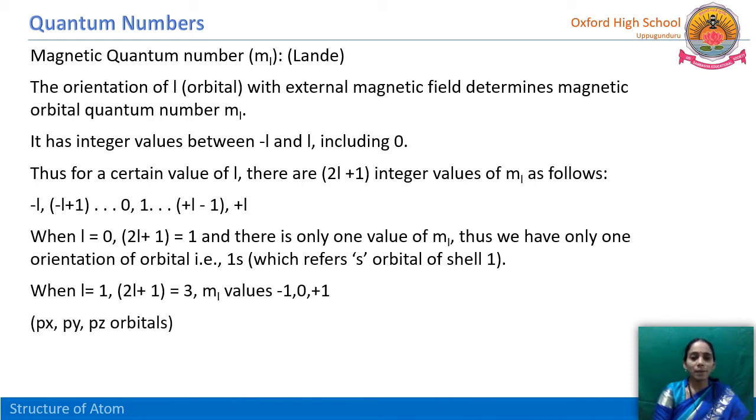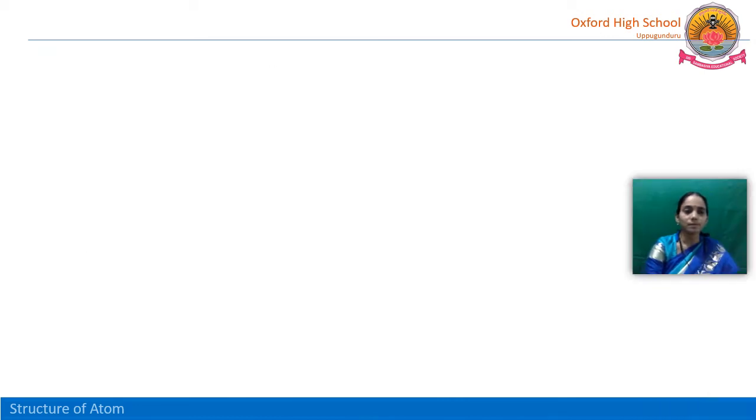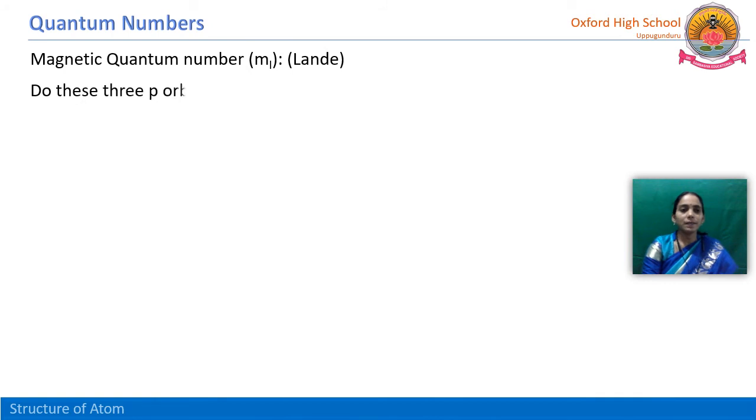Next one, see here, where L is equal to 1. So there are 3 values of ml. What are those? L is equal to 1, so the values are minus L, 0 and plus L. So minus 1, 0 and plus 1. The p orbital is now divided into 3: px, py and pz. The s orbital is a single orbital, so there is no problem. Whether these 3 p orbitals have the same energy or not, let us see here. Do the 3 p orbitals have the same energy?